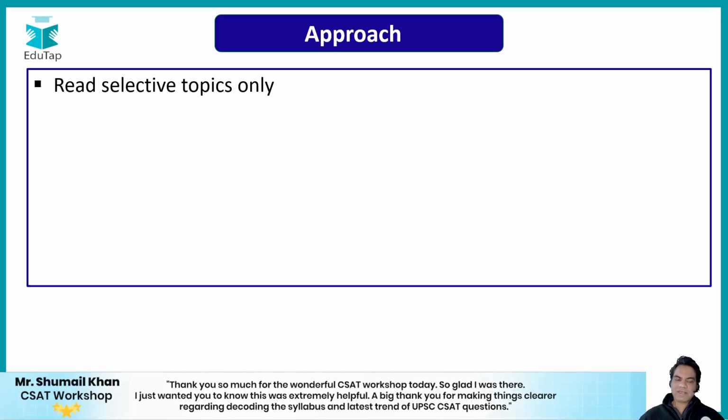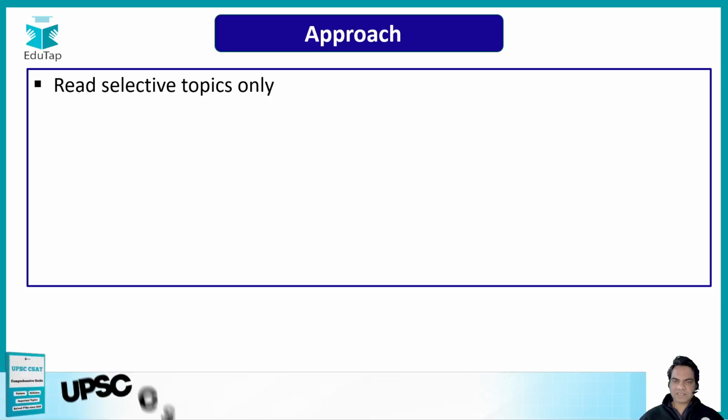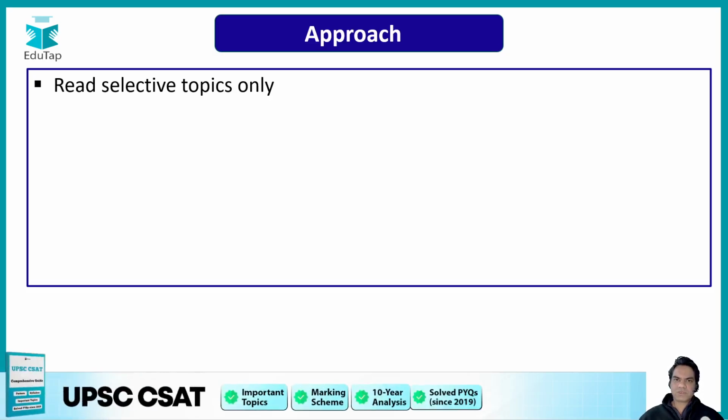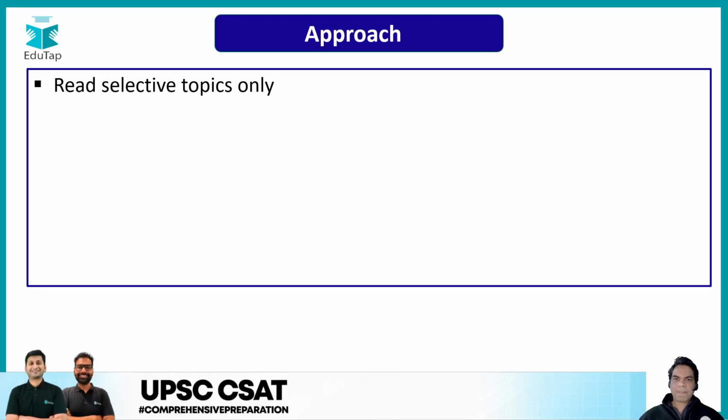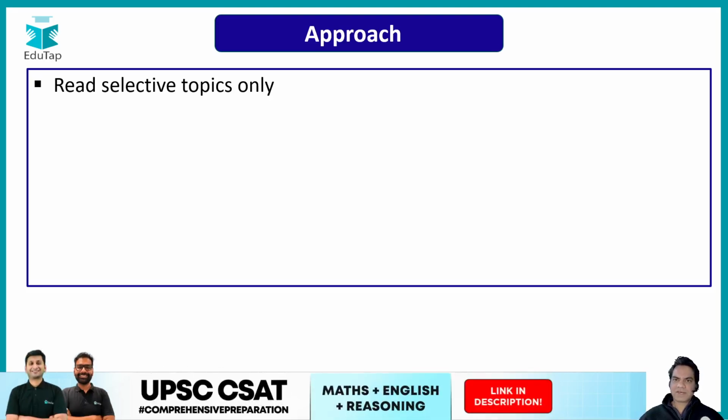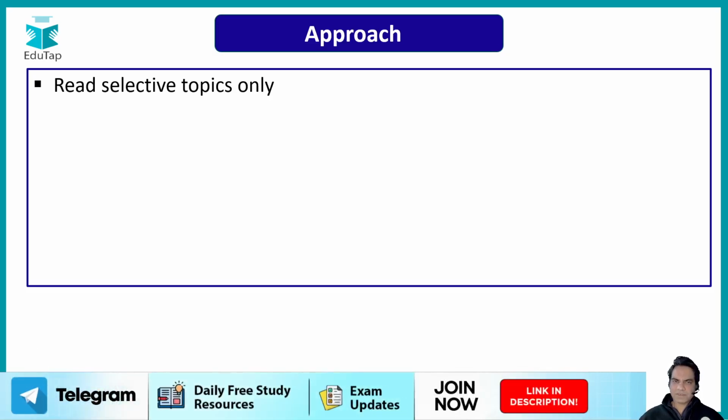Number 1, read selective topics only. The topics that I have told you earlier during this lecture: topics based on economy, social issues, science and technology, education, healthcare, ecosystem, global warming, climate change, social media, governance, and now I think economy as well, and some abstract topics. So read selective topics.